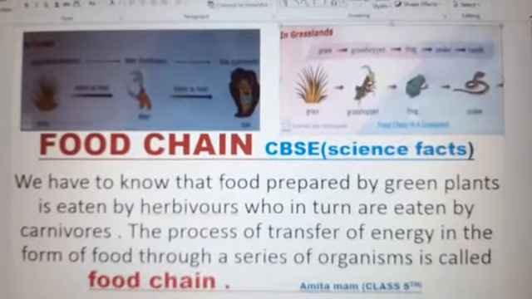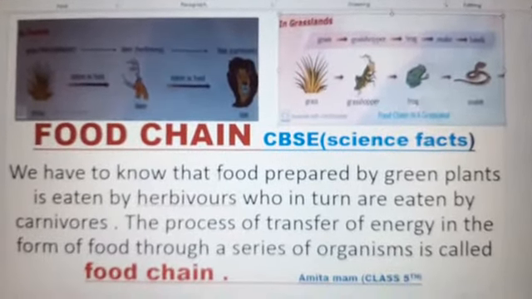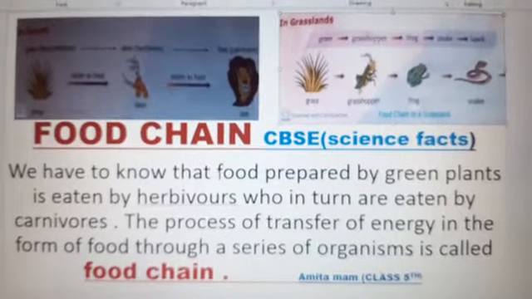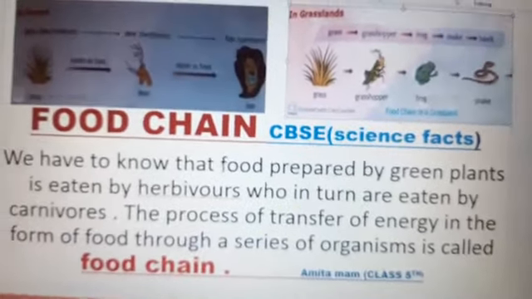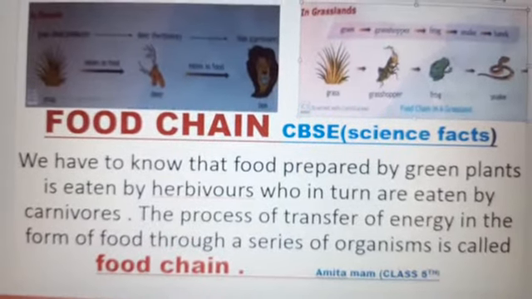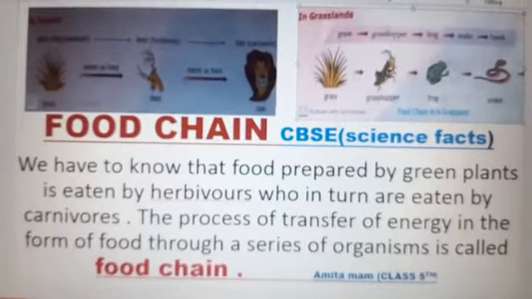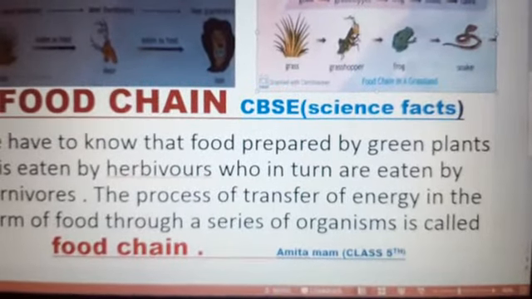We have to know that food prepared by green plants is eaten by herbivores, who in turn are eaten by carnivores. We already know, children, that plants prepare their own food, and animals cannot prepare their own food. The process of transfer of energy in the form of food through a series of organisms is called food chain.